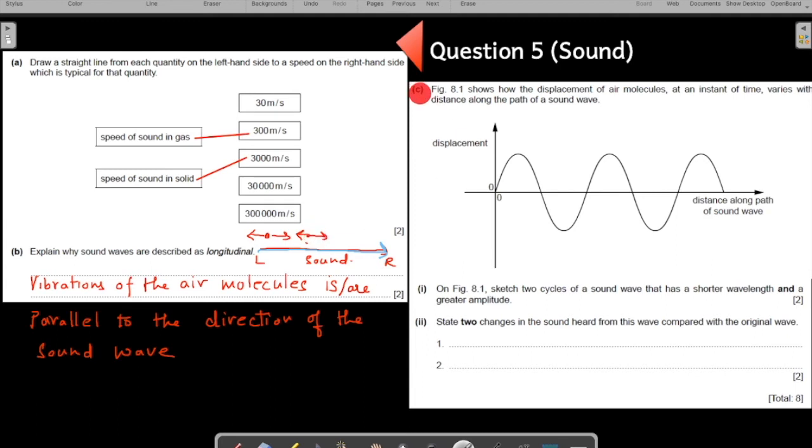Alright, let us come to the C part. The figure here shows how the displacement of the air molecule at an instant of time varies with the distance along the path of the sound wave. So this is your sound wave. It is shown in a sinusoidal form. These kind of patterns are created by oscilloscopes.